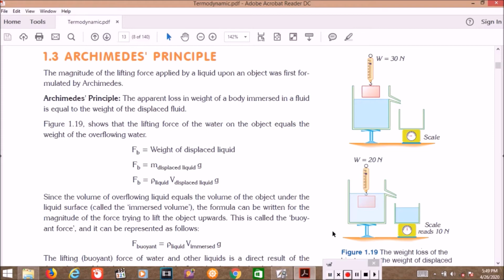In this video, we will continue our discussion about static fluid. This is part 3. If this is the first video you see on my channel, I hope you can watch the previous ones, part 1 and part 2, because this one, part 3, is about static fluid.